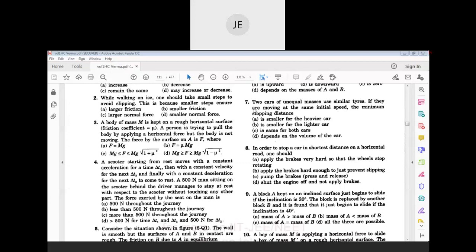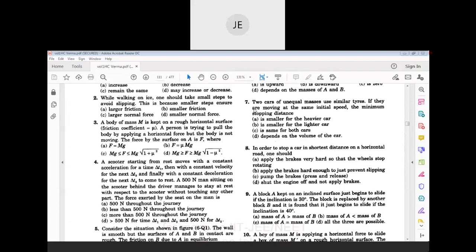Question number 3. A body of mass capital M is kept on a rough horizontal surface, with friction coefficient mu. A person is trying to pull the body by applying a horizontal force, but the body is not moving.